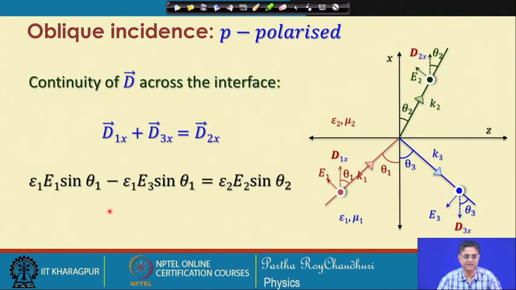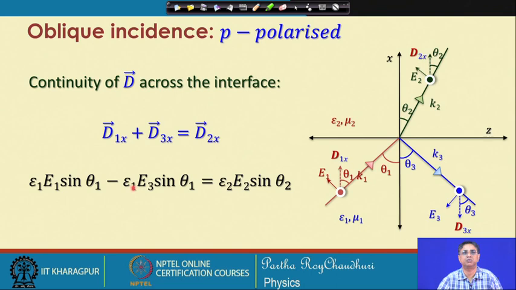Now, we will consider the other continuity condition, that is, the normal component of the displacement vector across the interface, the x component, will be continuous, that is D 1 x plus D 3 x equals D 2 x. Now, D 1 x will give you epsilon 1 E 1 sin theta 1, and similarly for D 3 x we get epsilon 1 E 3 sin theta 1, because epsilon 1 and epsilon 3 are the same.